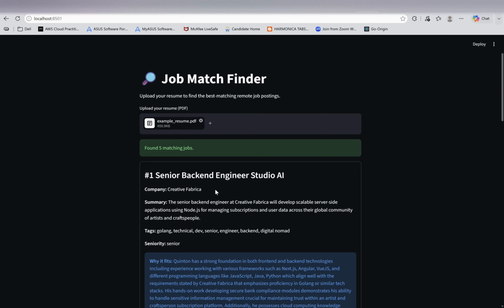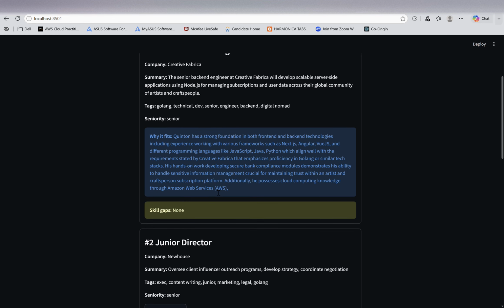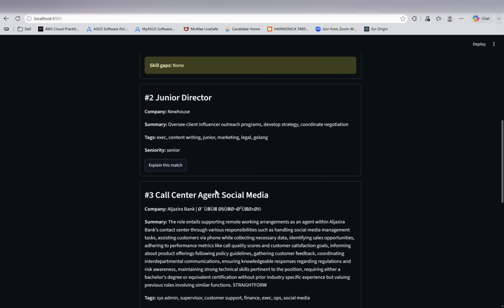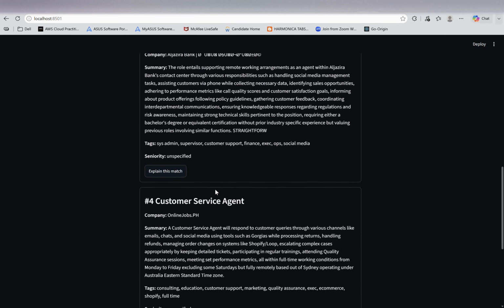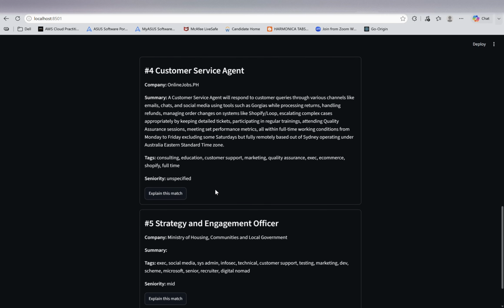In a few seconds, it parsed the PDF, converted it into a vector embedding, searched against real live job postings pulled from RemoteOK's API, and re-ranked the results using a cross-encoder for better precision than vector search alone. Here are the top 5 matches, role summary, text, seniority, all from real postings.